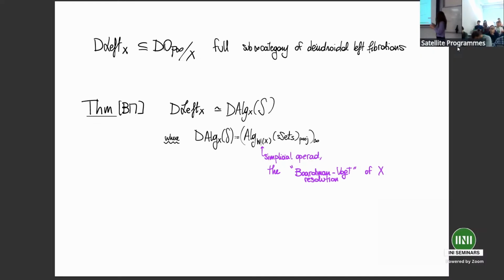Here I'm sweeping something under the carpet, because what are algebras over a dendroidal infinity operad? Well, actually, they are defined as simplicial algebras over the Boardman-Vogt resolution of our dendroidal infinity operad. So we have a dendroidal infinity operad, we associate a simplicial operad, we take simplicial algebras over this simplicial operad, we put the projective model structure, and we take the associated infinity category.